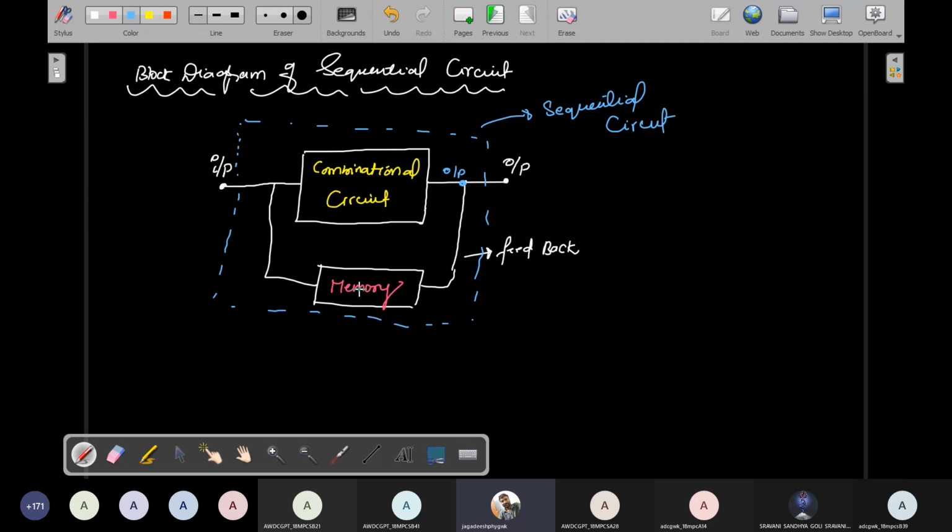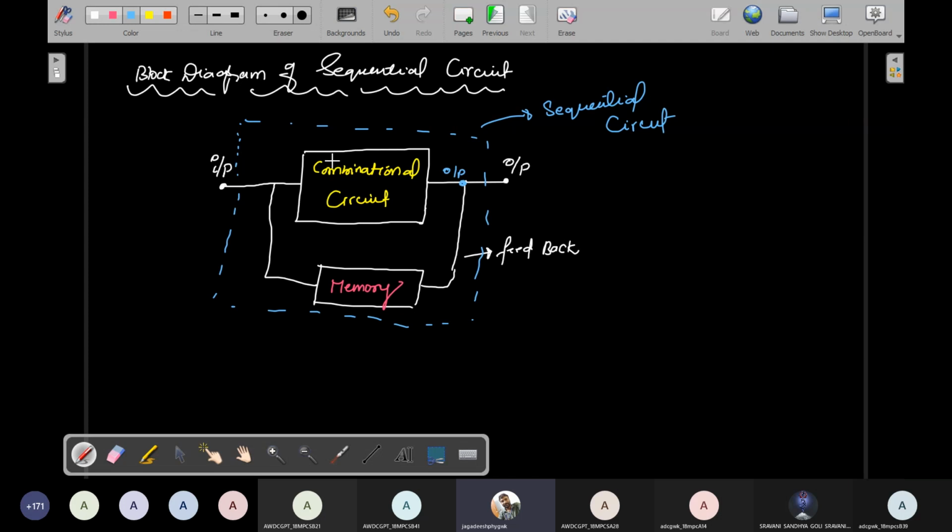That output is stored into this memory, and because the memory is connected as feedback to the input, the output of the combinational circuit and the present input of the combinational circuit will decide what is the output of this sequential circuit. So that is the meaning of the sequential logic family. Okay, understand? So this is about the block diagram of a sequential logic circuit. Please write it down, everybody.